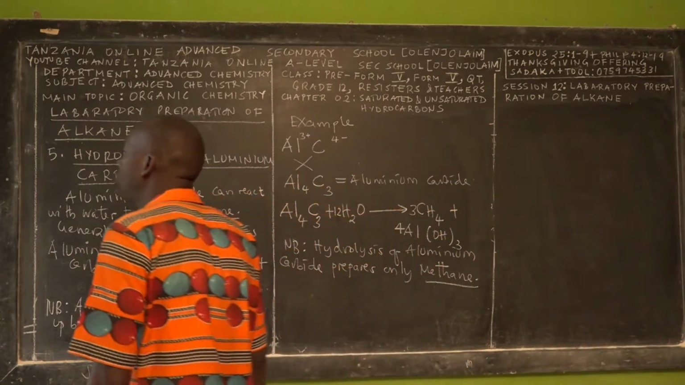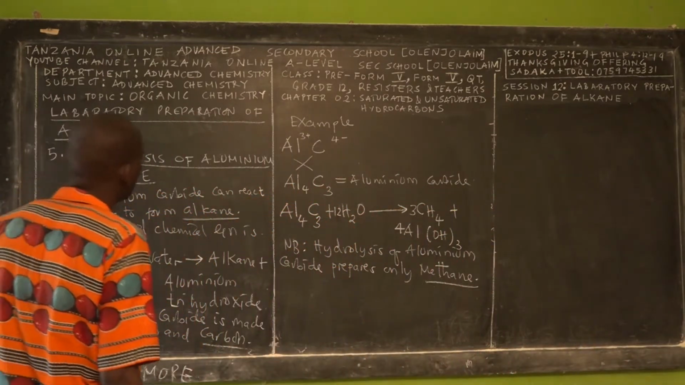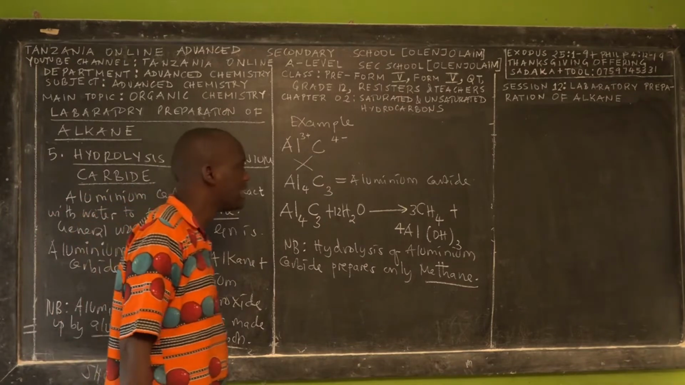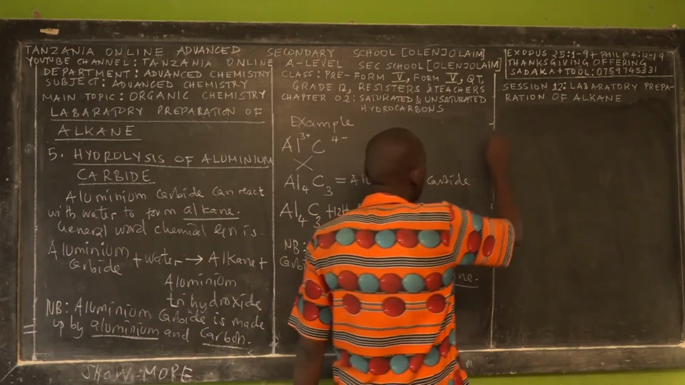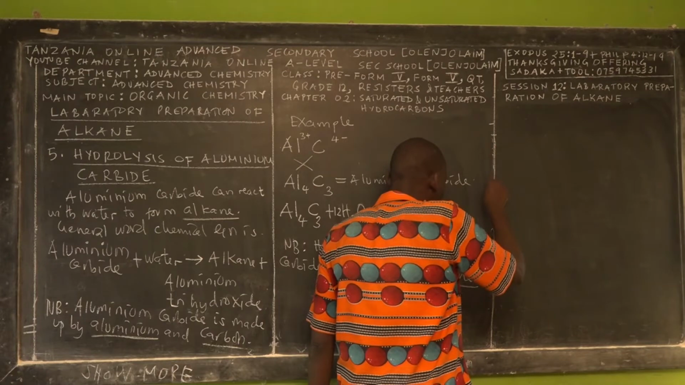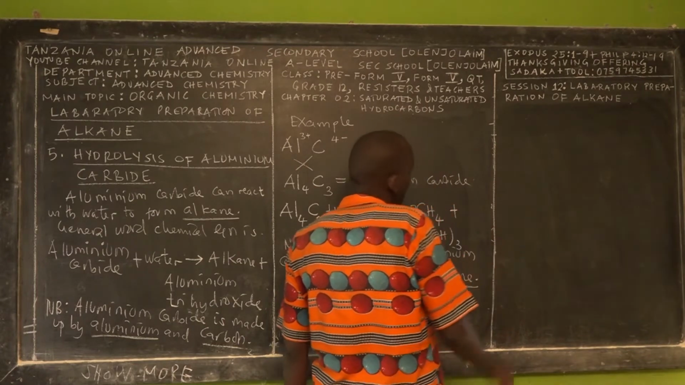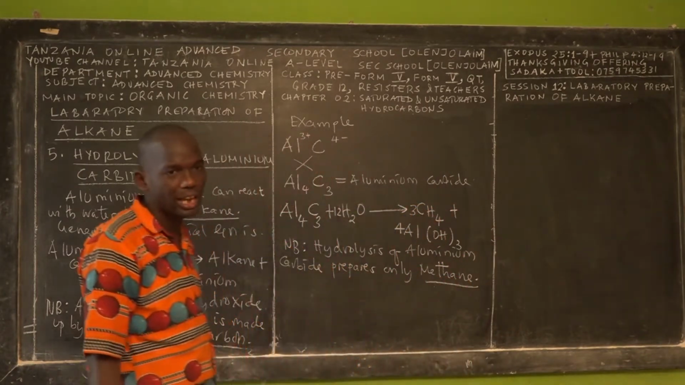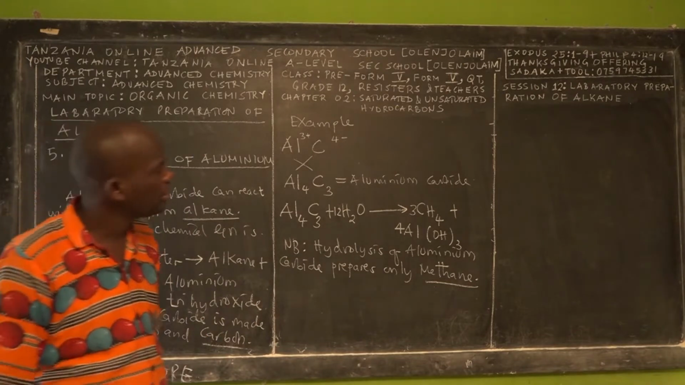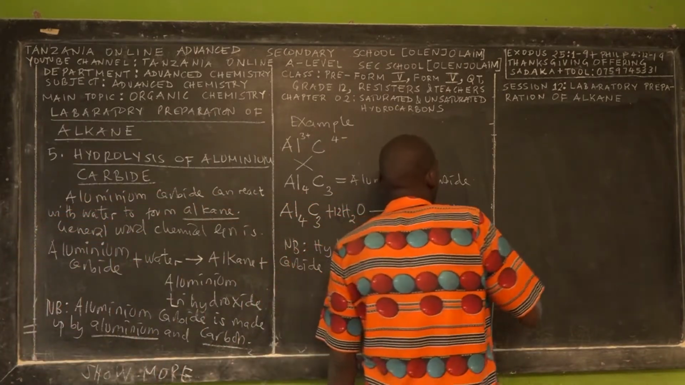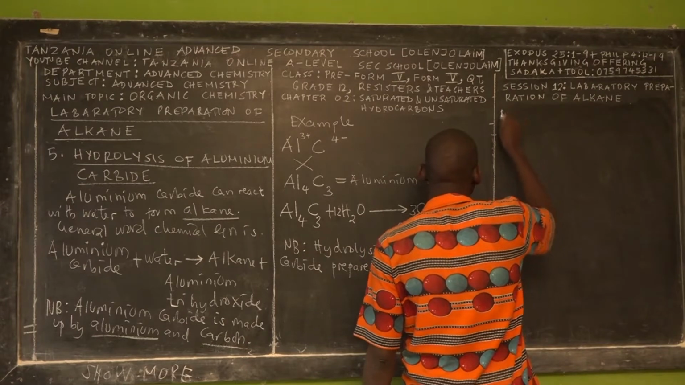So that's all about the reactions or laboratory preparations of alkane, reactions that prepare alkane in laboratory without changing the number of carbon atoms. So now let us go into the second category, which I can call B.